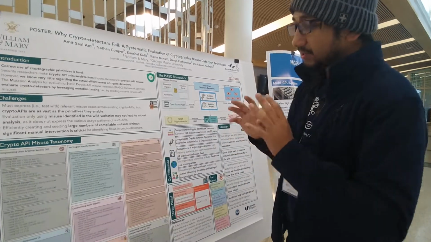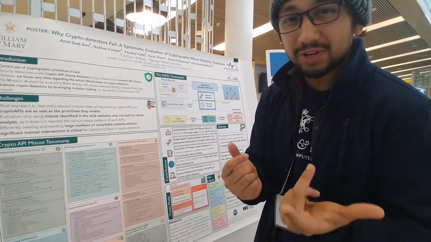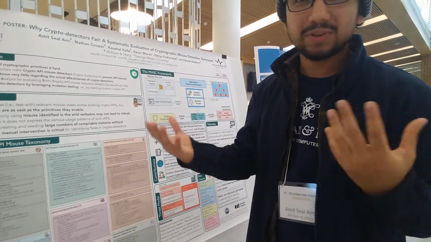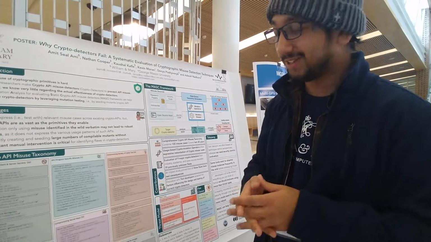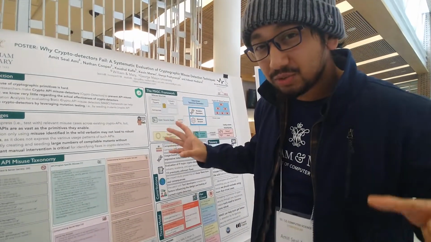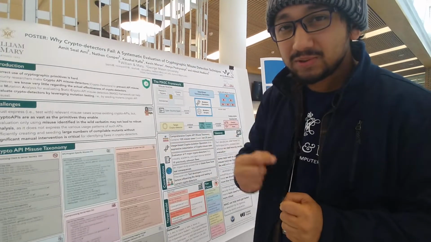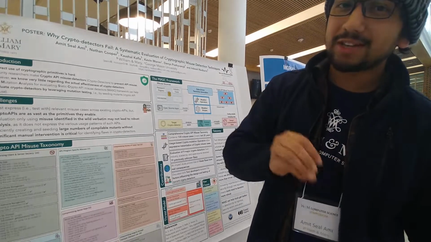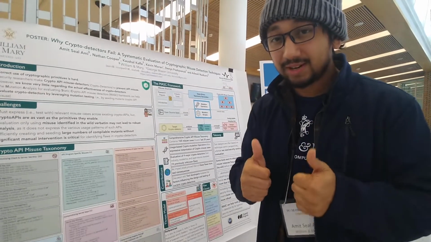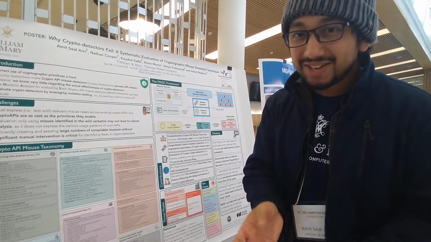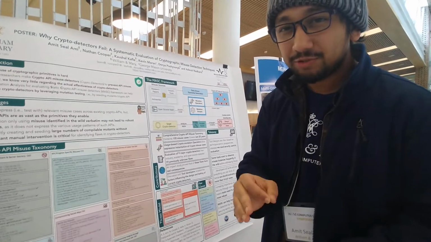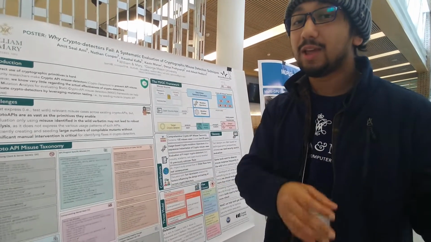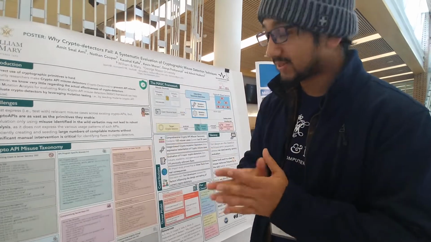So now that we have mutation operators and we have misuse, we can mutate them and put them in applications which are from the wild, like open source Android apps, all those things. Now that we have mutated applications which contain those, we simply analyze them using the target crypto detector. And if it finds all the mutated flaws that we introduced, it's good for them, they're doing the right thing. But if they don't, that means that they are not doing things perfectly and they have some kind of flaws that is preventing them from finding those misuse variants.